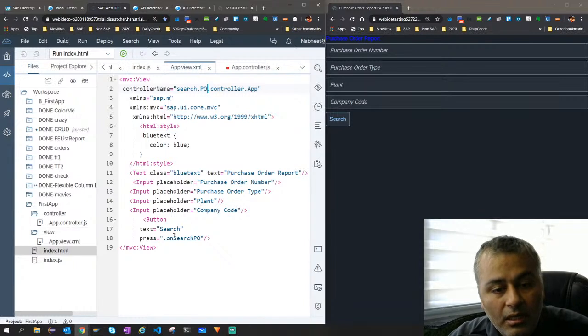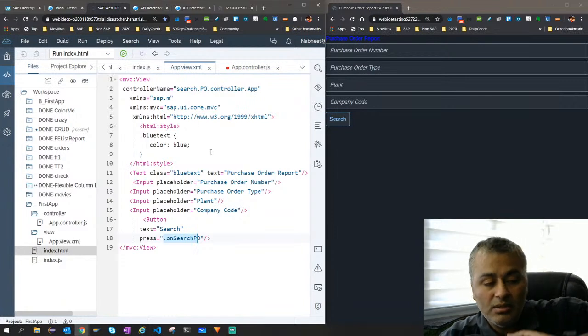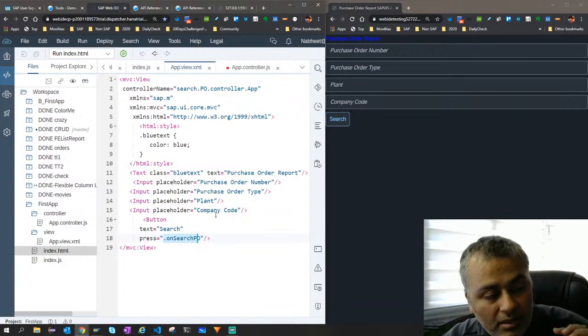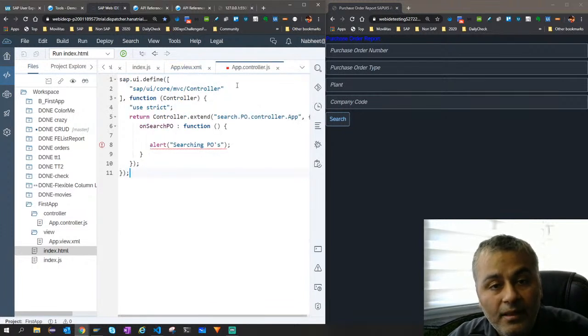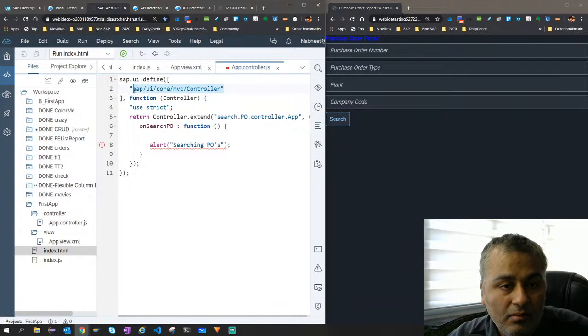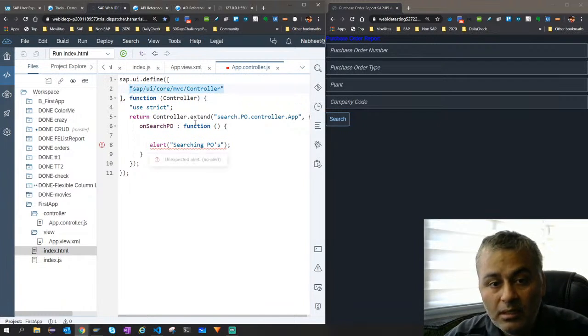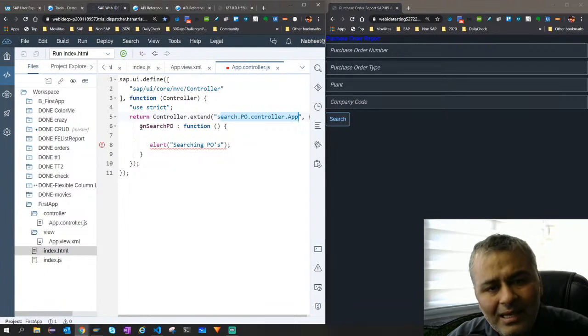Now this dot means this method is available in the related controller. It will not go and search everywhere, it will just be available in this controller. So I go to this controller, we are loading this controller class, we are extending it, the same name we have provided, and then I define the method onSearchPO. For the time being, I just say alert searching POs.